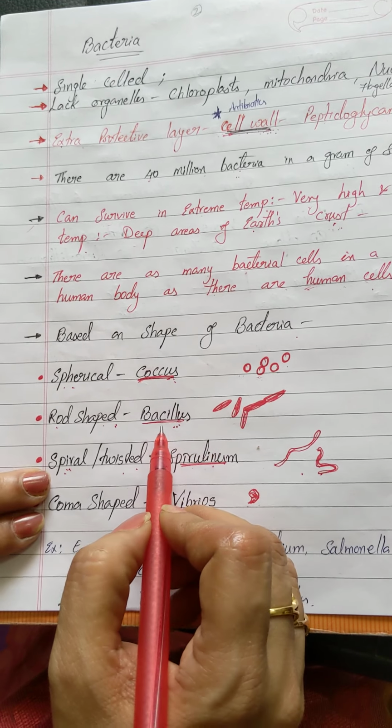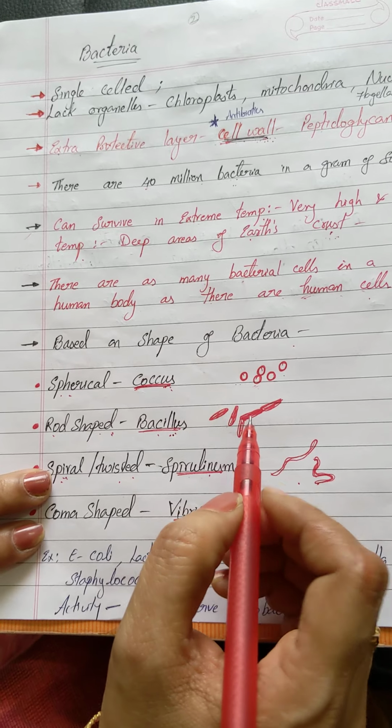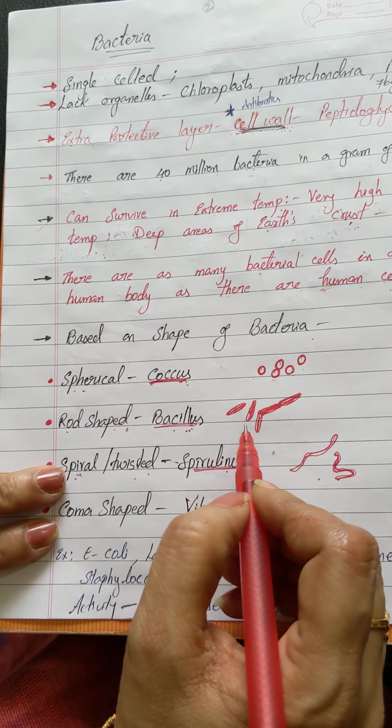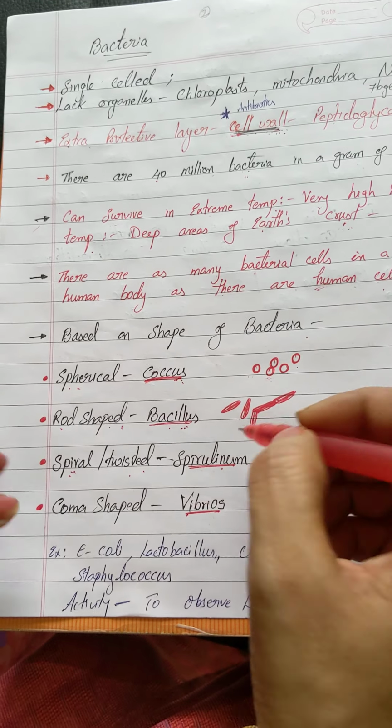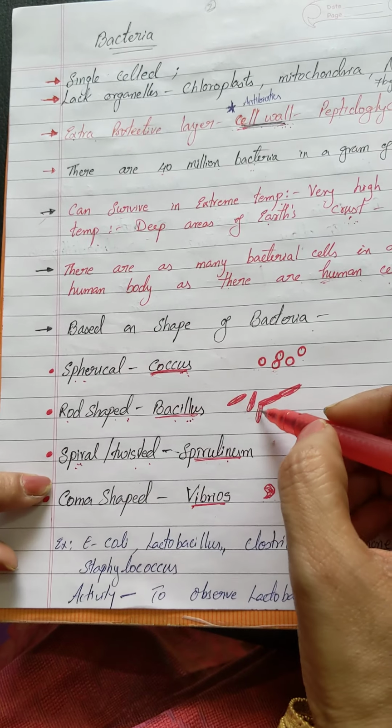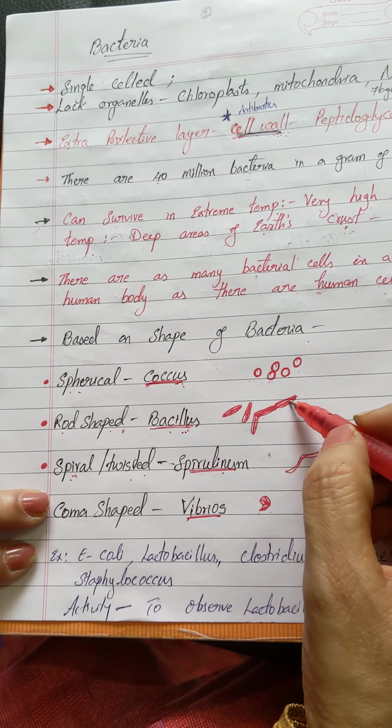In the same way, bacillus also. If the rod shaped bacilli are attached and found in a colony, all together like this, can you see this? It forms a chain type, isn't it?